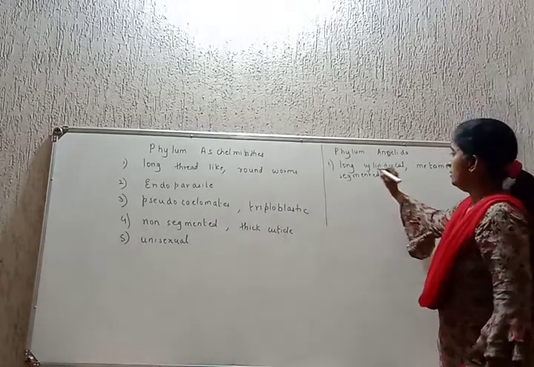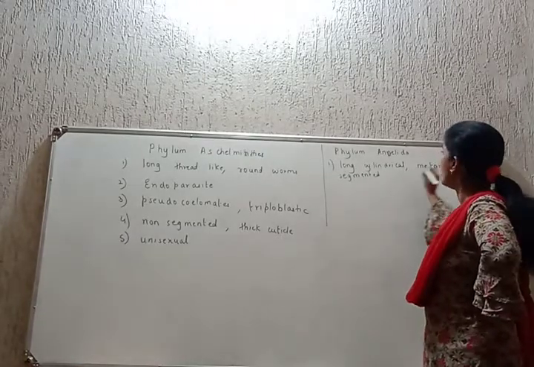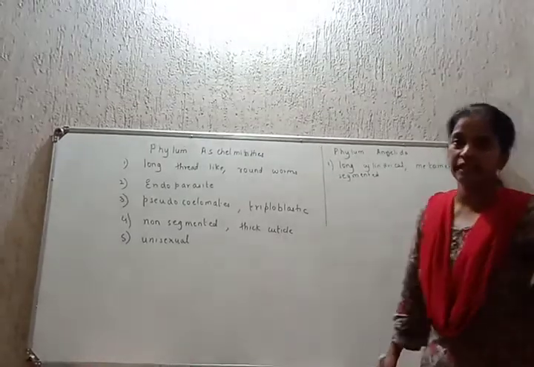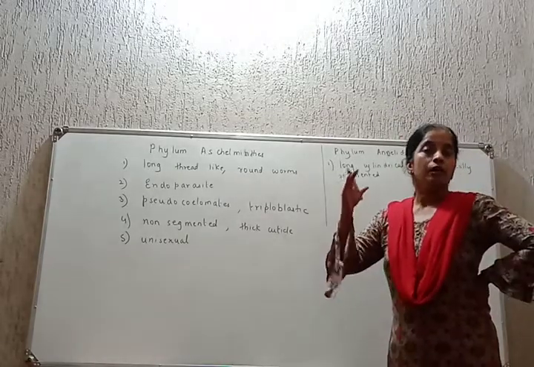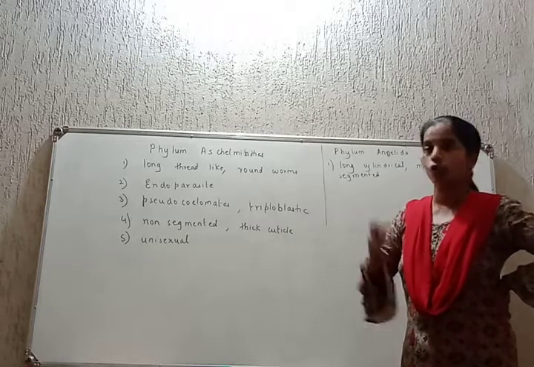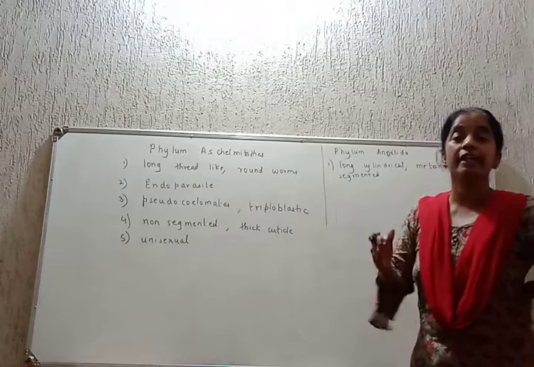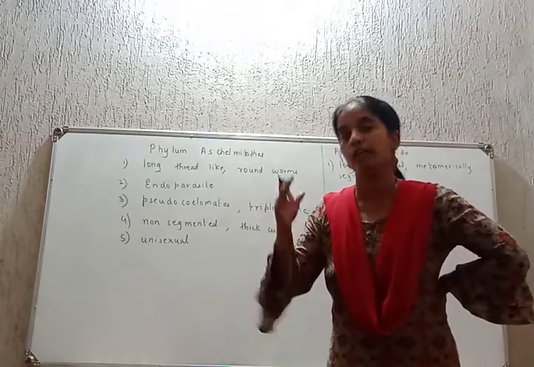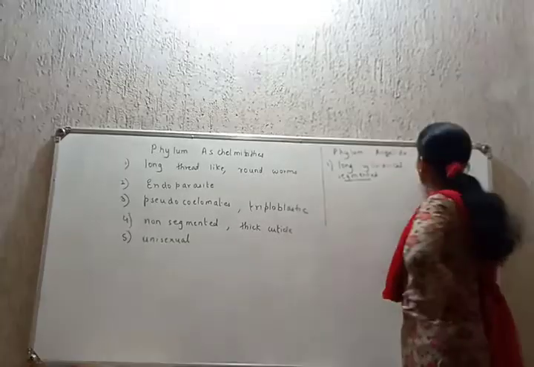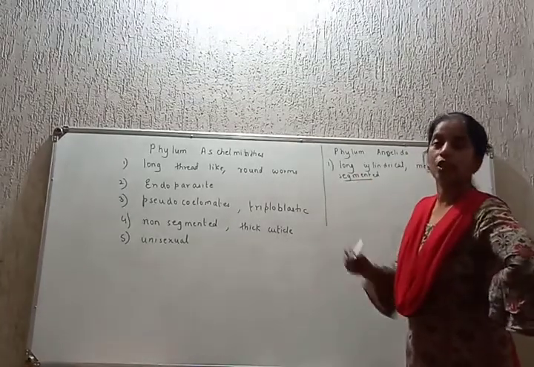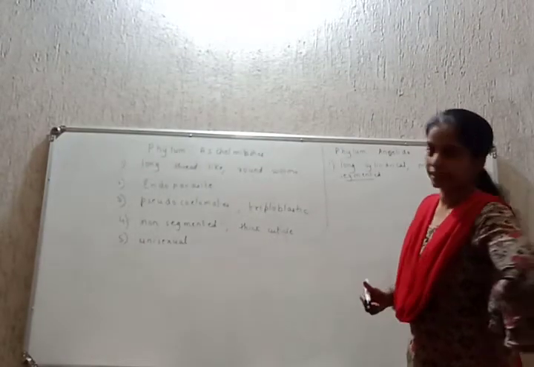I repeat, Annelida. The body is long, cylindrical, and metamerically segmented, meaning the tissues, the cells, the organs also repeat. They repeat and they can be divided into similar equal units. That is called metamerically segmented. Tissues, organs repeat and can be divided into many equal parts.